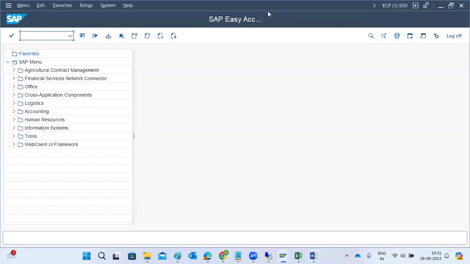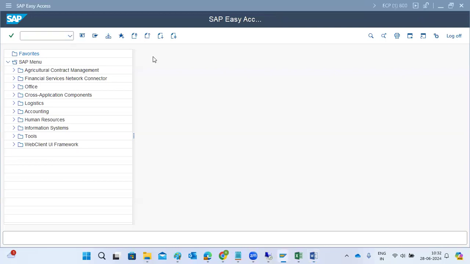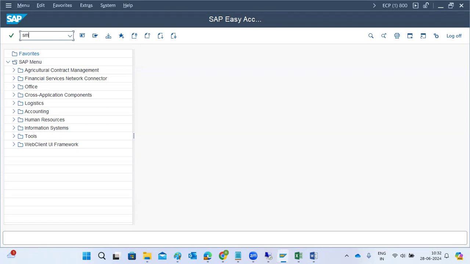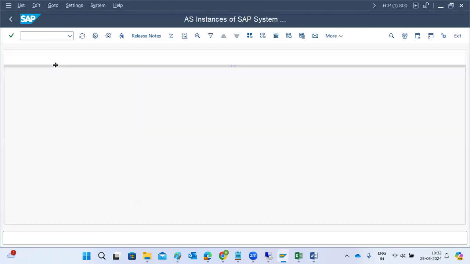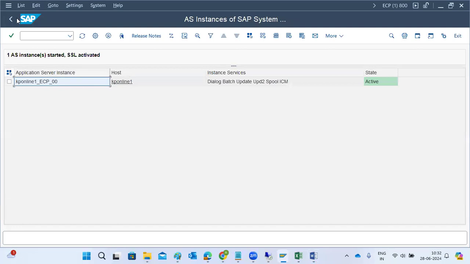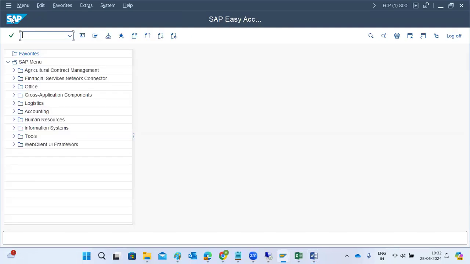Sir, if the application server is inactive, what action do we need to take? You have to collect the logs and start the application server. Once you start it, collect the work directory logs and check why the application server is inactive, why it is in stopped status. Inactive means it will not show in SM51; it disappears from SM51. So we need to check why the application server is stopped.